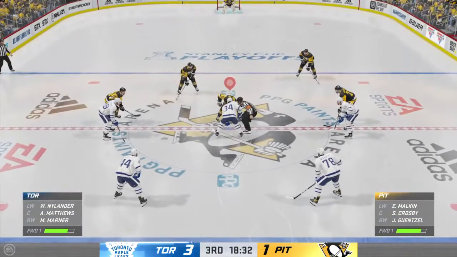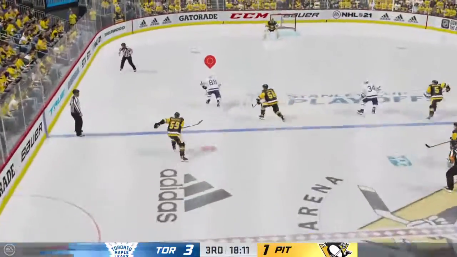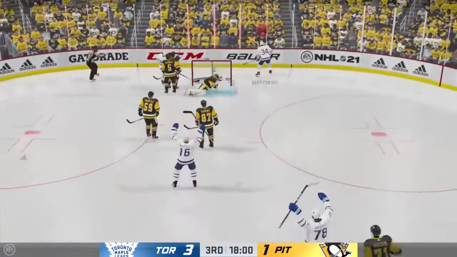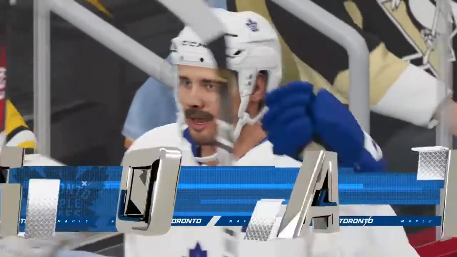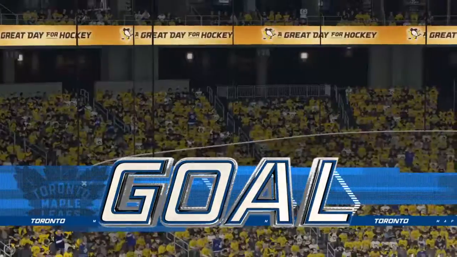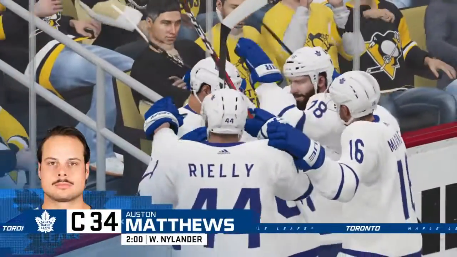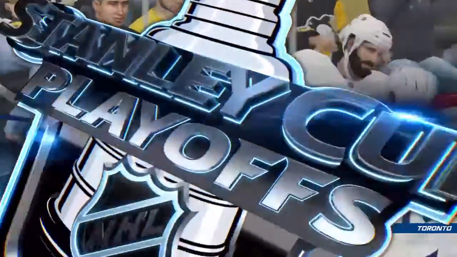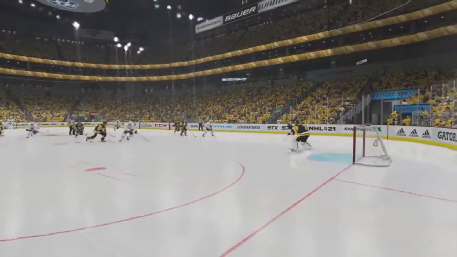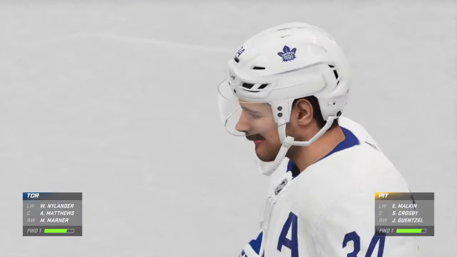That was a snipe. Indeed it was, and maybe his best goal, maybe his second best goal of the playoffs so far. You had that game 1 against Calgary, that overtime winner from a bad angle. Here's Nylander as Matthews with him again. They score! Austin Matthews! And just like that, it's 4-1. Yeah, and that may have just sealed this game. Toronto gets it again. It's Nylander finding Matthews in the paint. 2-on-1. It's an easy tap-in past the outstretched glove of Casey DeSmith. 4-1, Toronto leads.